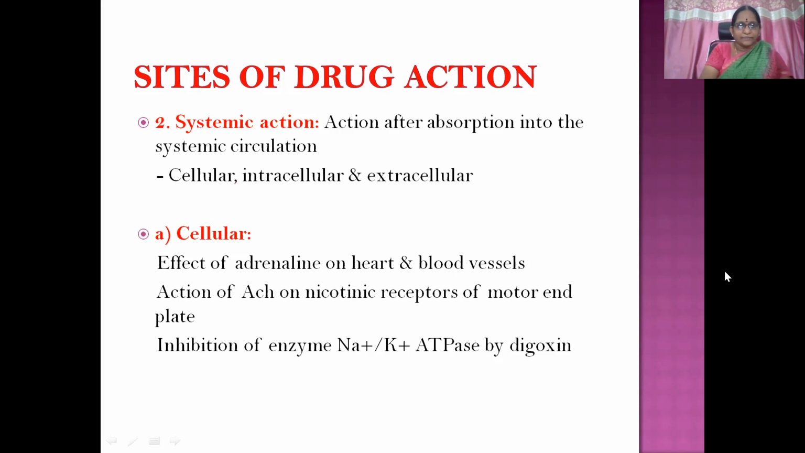Then systemic action. Action after absorption into the systemic circulation. It can be either cellular, intracellular, or even extracellular. What is cellular action? Let us see. Effect of adrenaline on heart and blood vessels. Action of acetylcholine on nicotinic receptors of motor and brain. And inhibition of the enzyme sodium-potassium ATPase by digoxin. So this action occurs at the cellular level, at the cell.